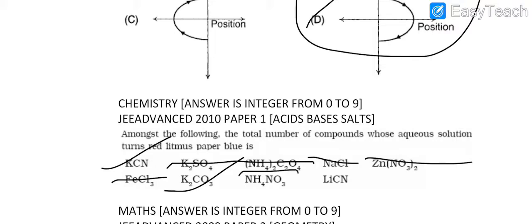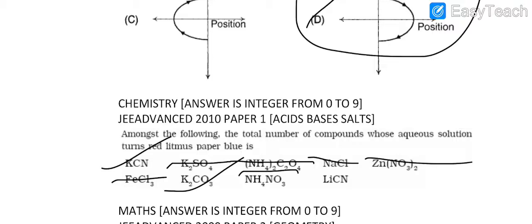And LiCN is a salt of lithium hydroxide and HCN. Now HCN is a weak acid. Lithium hydroxide is a group 1 metal hydroxide, and you know that group 1 metal hydroxides are basic in nature.